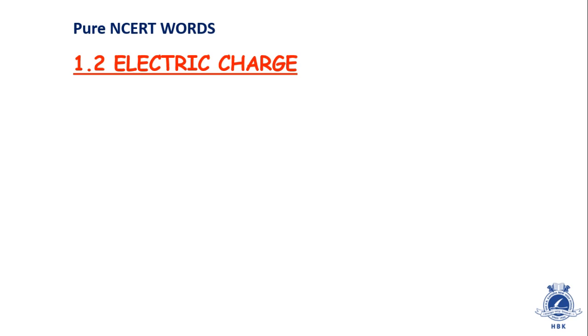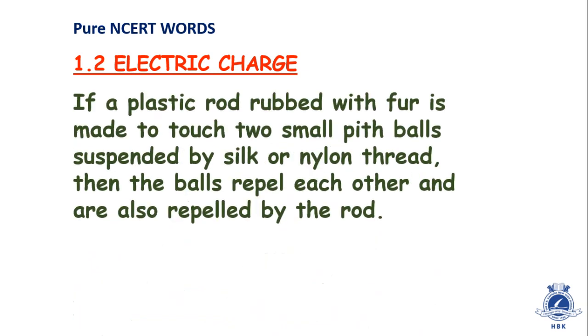Electric charge. Okay, 1.2, you can have NCERT with you and look inside the textbook. You will understand in that way better. So 1.2, electric charge. If a plastic rod is rubbed with fur, see these lines, they are directly taken from NCERT. If a plastic rod is rubbed with fur, and when it is kept in contact